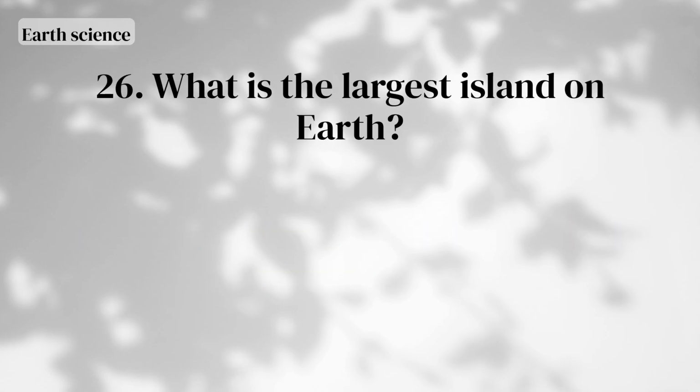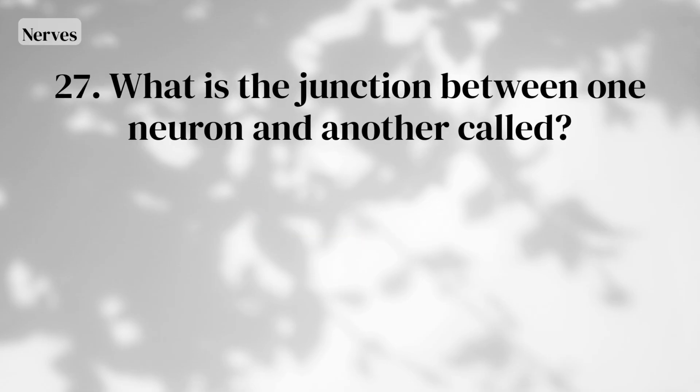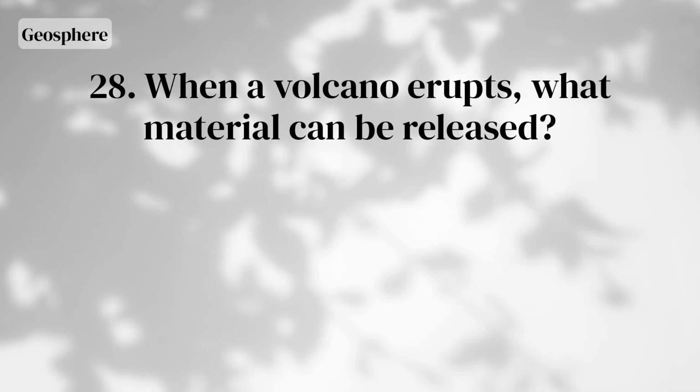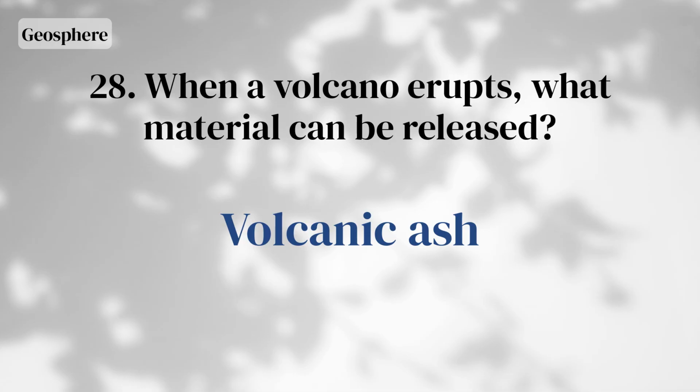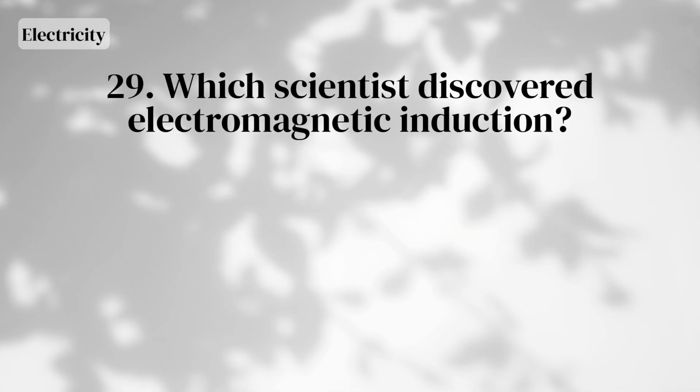What is the largest island on Earth? Greenland. What is the junction between one neuron and another called? A synapse. When a volcano erupts, what material can be released? Volcanic ash. Which scientist discovered electromagnetic induction?